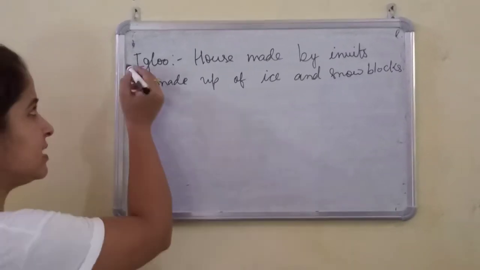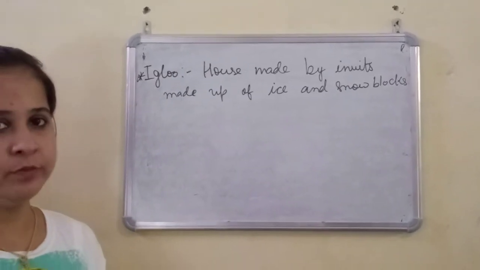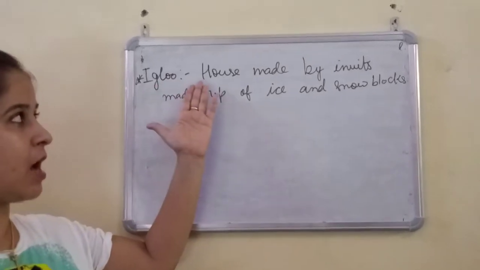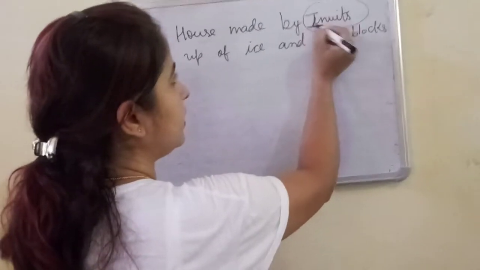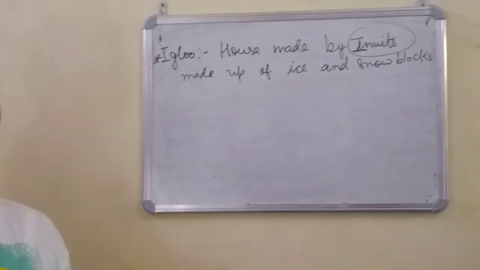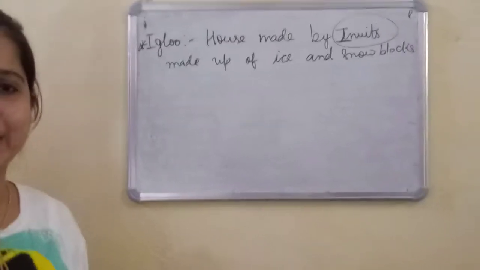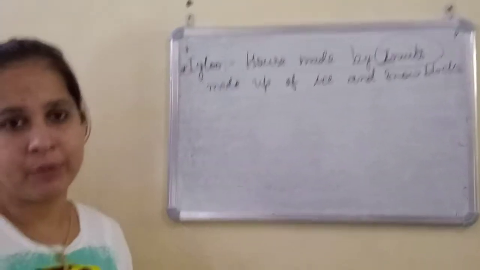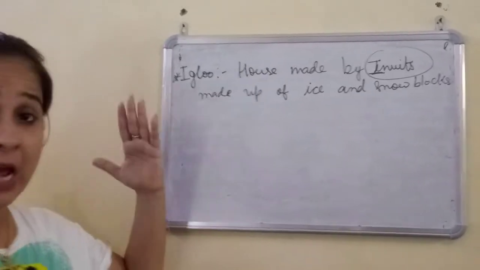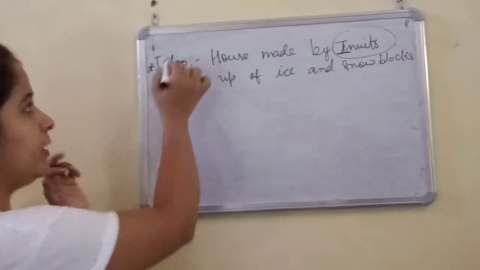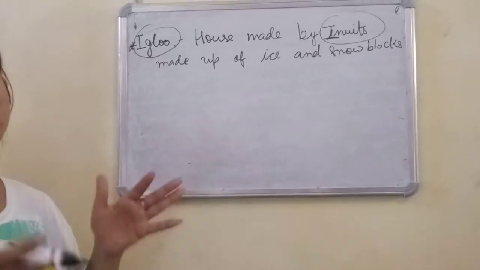And the next point is igloo. Most of you must know what an igloo is. An igloo is a house made by Inuits. Now who are Inuits? Inuits are nomadic, tribal people living in Greenland, and they don't have their own permanent shelter, so they keep making temporary houses, and that temporary house is called an igloo. These igloos are made up of blocks of snow and ice.